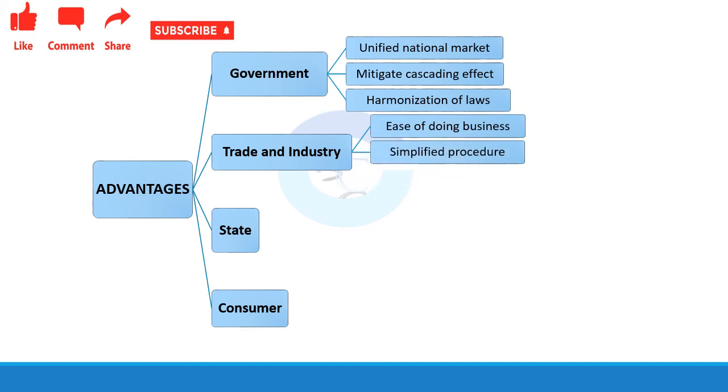Simplified procedures means, as I told you, the registration, the return filing, then the claiming of refunds, everything is in the IT systems now. So, the procedure is very simplified. We don't have to walk around for the same thing for a long time. So, it is just in a click. So, it is just in a span of time.